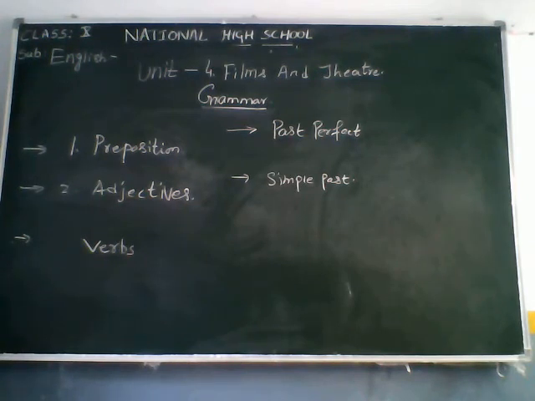Whenever we write a word in past perfect, for every person we have to use a helping word, which is called an auxiliary verb, like had. Whether it is first person singular or plural, second person singular or plural, third person singular or plural, for every person we have to use had only. I'll give an example. First person singular number: I had come. Second person singular number: you had come. Second person plural: you all had come.